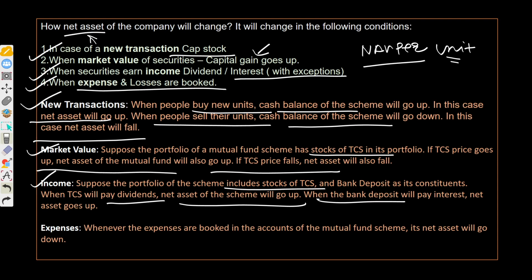So cash is part of assets, so your total assets will increase. Again, whether income will affect NAV per unit or not is a different discussion, so don't mix that up. I'm talking only about net assets, not the NAV per unit. Then expenses. Whenever you book expenses in the fund book, your net assets will go down.